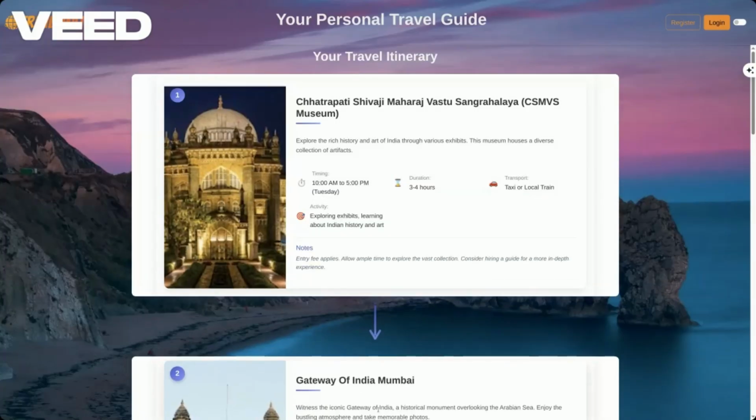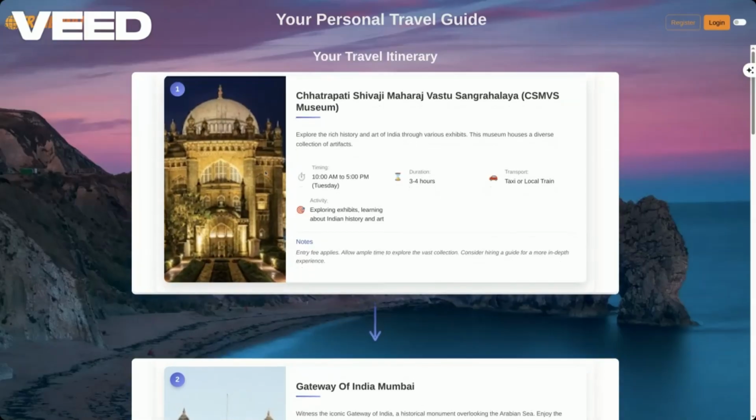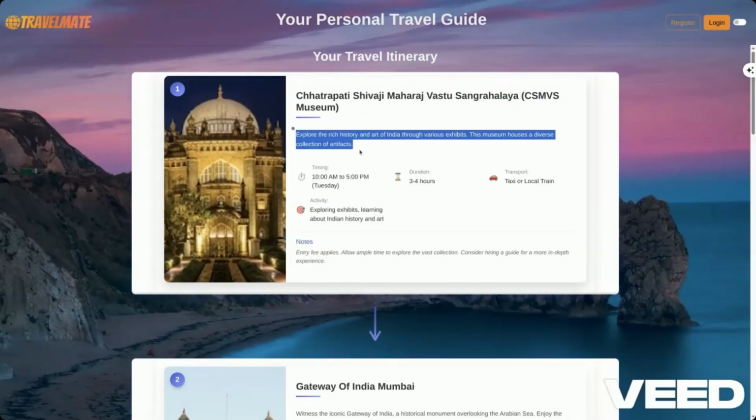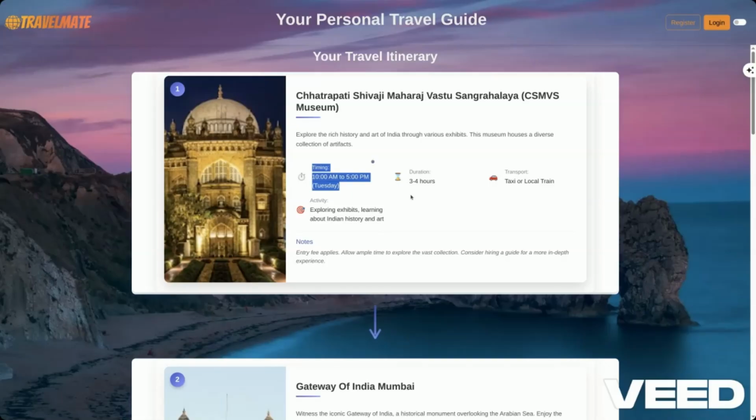So as we can see, our personal itinerary has been generated. Now this is the first place that we should visit, the Chhatrapati Shivaji Maharaj Vastu Sangrahalaya. These are some of the details about those places. These are the timings that we should follow, the duration that it would take for visiting that place, the transportation,